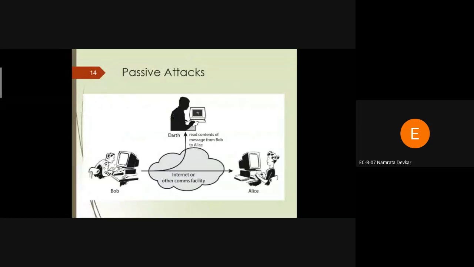Here we can take an example to describe a passive attack. There are two users, and one user transmits information to the other. Say Bob transmits information to Alice. When Bob transmits the information, a third person can read the content of the message. Consider a person A and a person B. Everyone listen carefully.